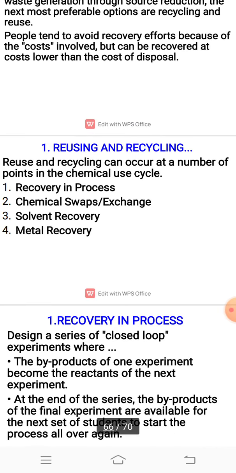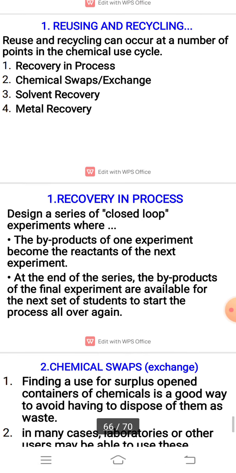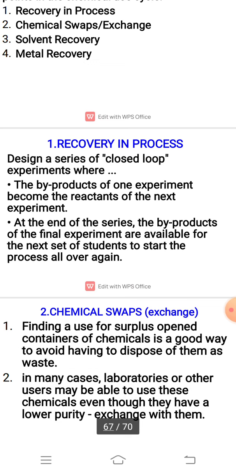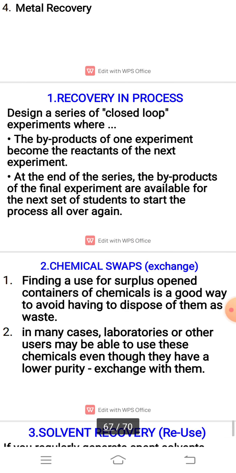The next is reusing and recycling. Reuse and recycling can occur at a number of points in the chemical use cycle. First is recovery in process, second is chemical exchange, third is solvent recovery, fourth is metal recovery. The first process can be easily explained. They design a series of closed-loop experiments where the byproduct of one experiment becomes the reactant of the next experiment. At the end of the series, the byproducts of the final experiment are available to the next set of students to start the process all over again.